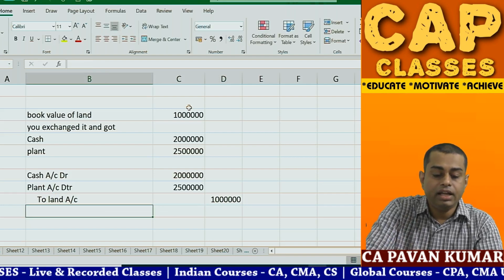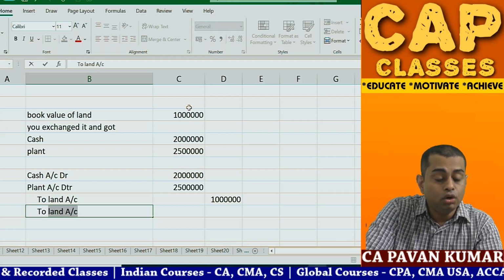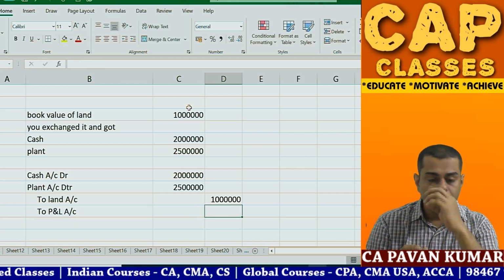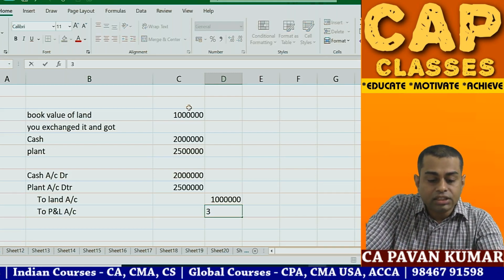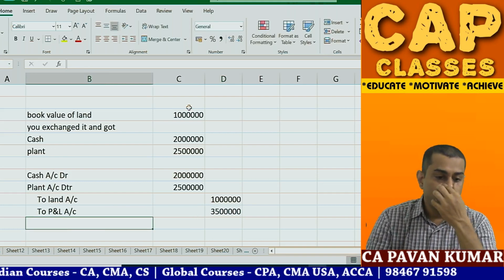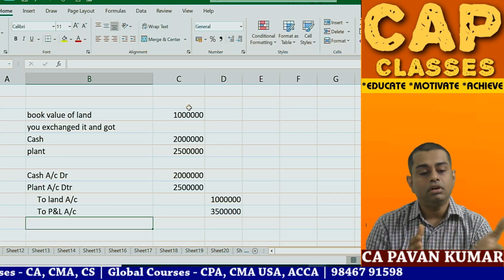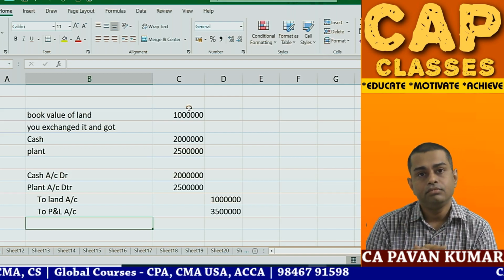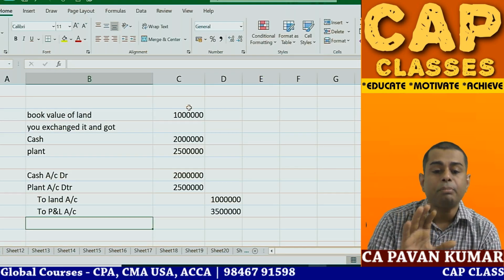Pavan sir, the entry is not tallying. Beta, profit on sale of land to P&L account. Or you can write down capital profit also, because land, it can be credited to capital reserve also. You can write capital reserve also. So 35 lakhs. That's it. Being land exchanged for 20 lakhs of cash and 25 lakhs worth of plant, and the profit recognized in the books. That's all. So basically your plant will be recognized.